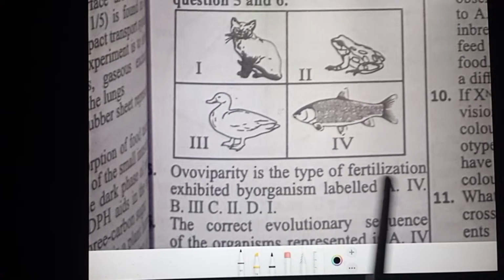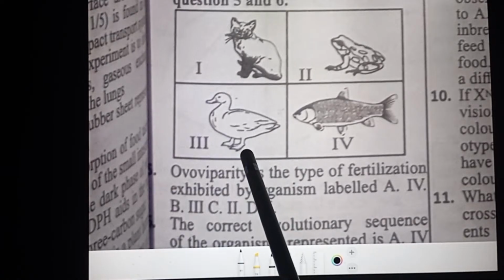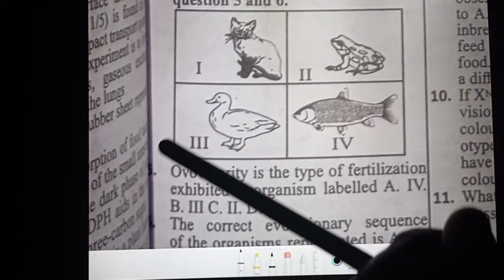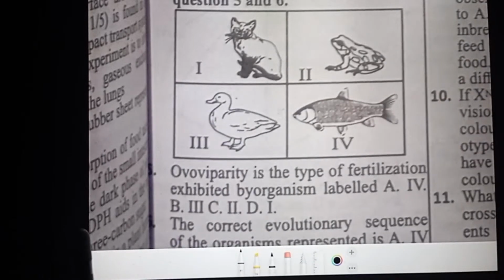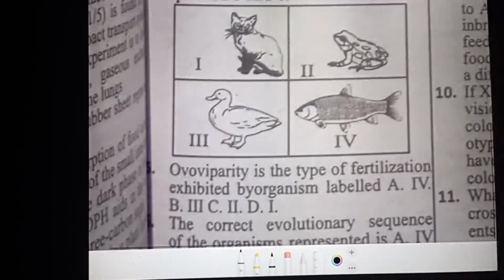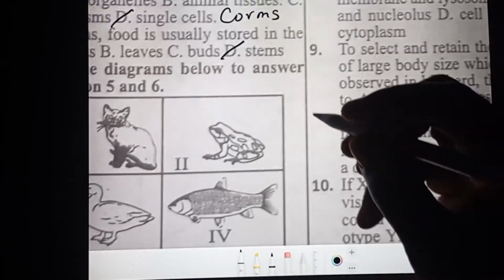They say ovoviparity is the type of fertilization exhibited by the organism labeled. Ovoviparity is the laying of eggs that are fertilized internally, which hatch immediately after laying or just before laying. Birds exhibit oviparous. They lay eggs which develop outside the body of the mother. That's the difference. So we have these three types of reproduction or fertilization according to them here.